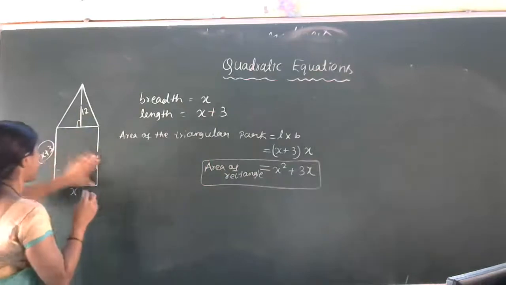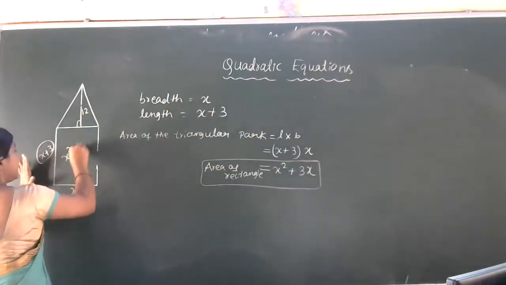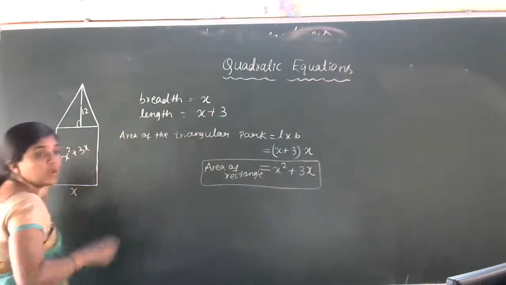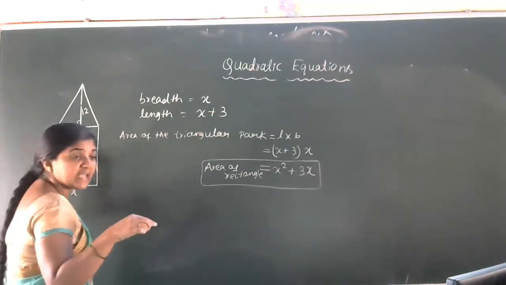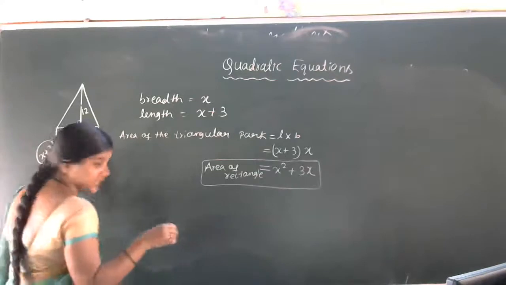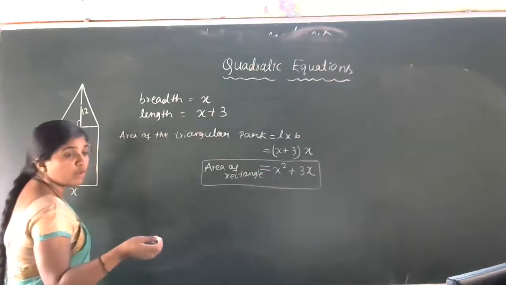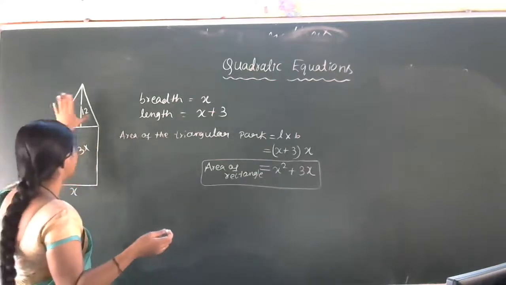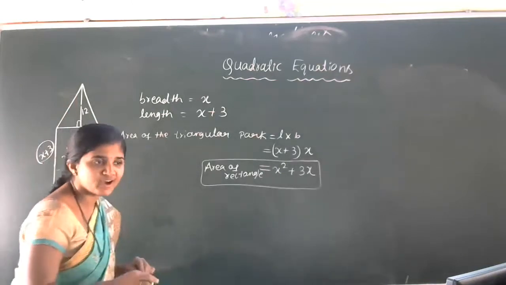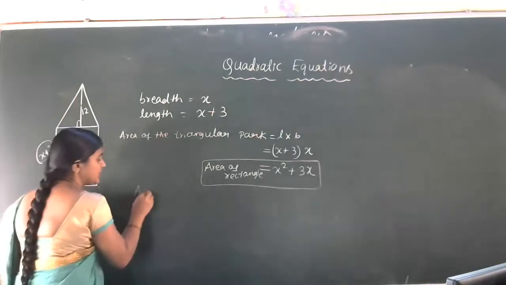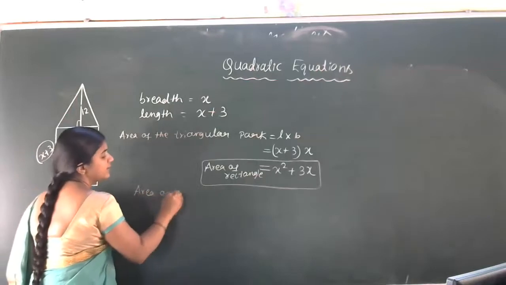Area of the rectangle is x square plus 3x. Now what is given actually? The area of the rectangle is equal to 4 more than the area of the triangle. Now we have to work out the area of the triangle also, no? Let us work out the area of the triangle.